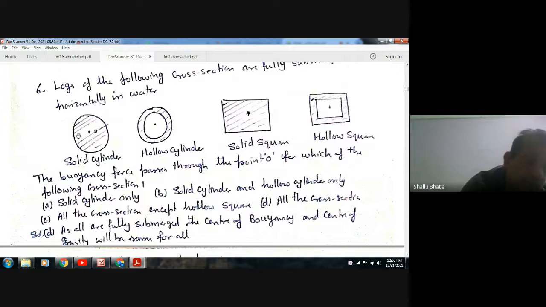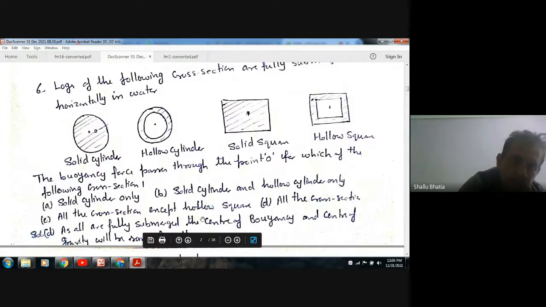So the center of the submerged portion is the same as the center of gravity. That is O. In all the cases, that is the center of gravity. And at this point, the center of the submerged body, the forces are the same. So the buoyancy force will act at the center of gravity in all the cases.